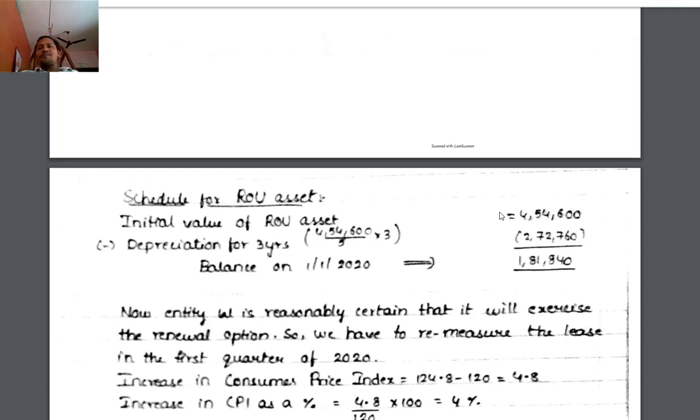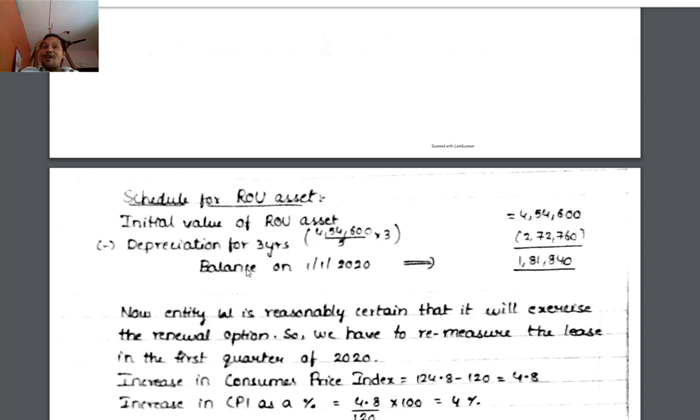So we can go for depreciation on straight line basis. 4,54,600 divided by 5 years. 3 years completed, so depreciation for 3 years, into 3, 2,72,760. This is depreciation for 3 years. Then remaining balance 1,81,840, balance on 1st January 2020.